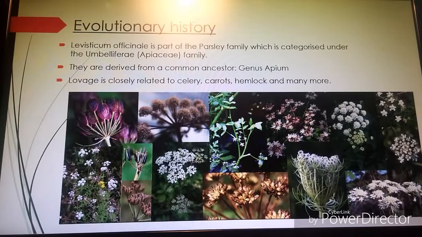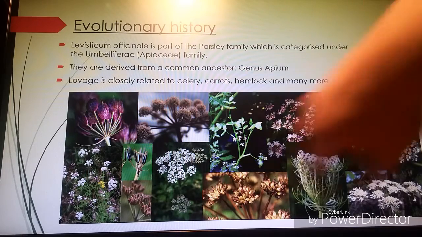A little bit of evolutionary history. Levisticum officinale is grouped under the parsley family, which is categorized as the Umbelliferae family, or the Apiaceae. It's a plant that has a common ancestor of the type genus Apium, which is used to describe a celery-like plant from before 50 AD. Levisticum has closely related species such as the celery, the carrot, or the hemlock, and many more. This is the parsley family.